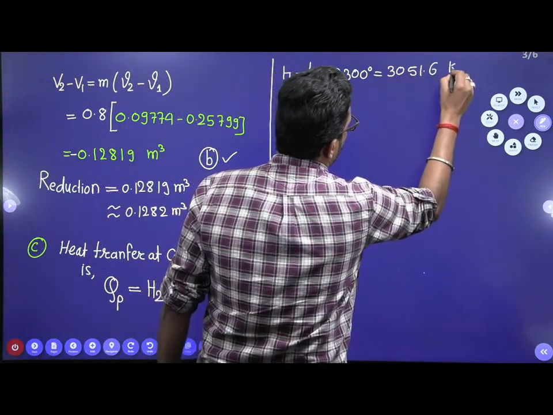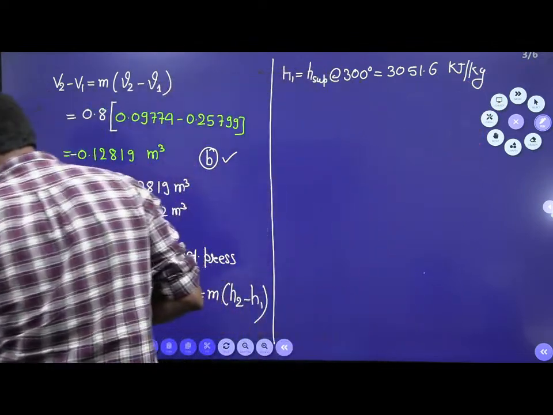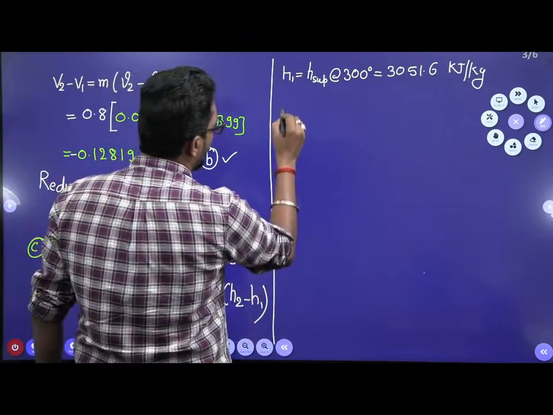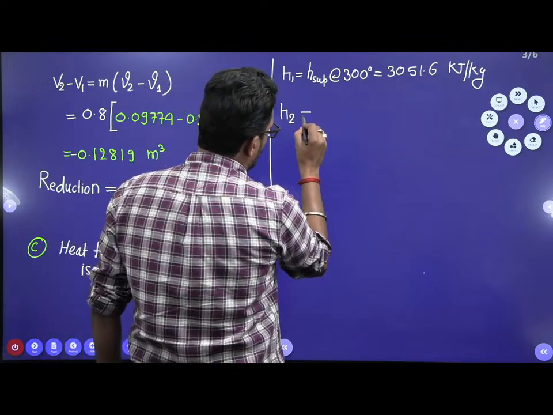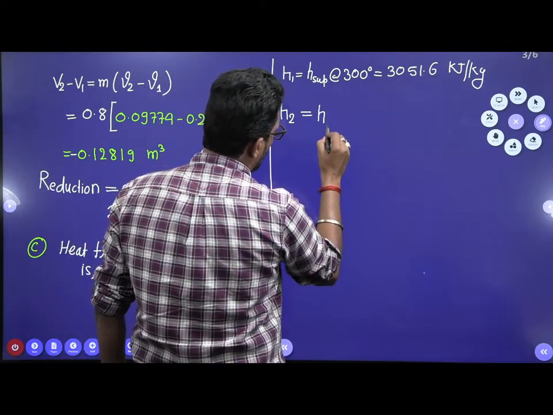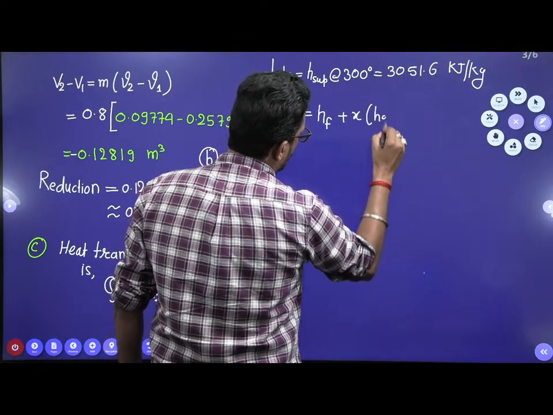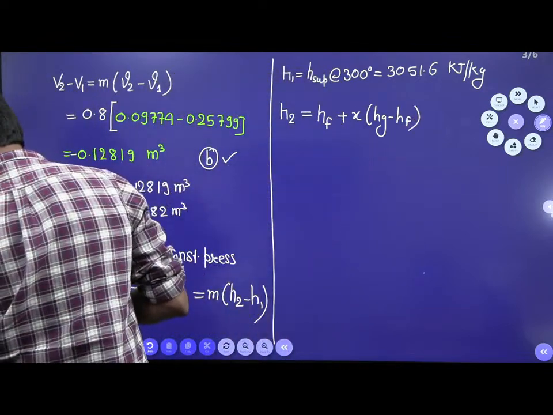H1 is 3051.6 kilojoule per kg. This is given. Now, what is H2 then? How to find H2? H2 is in the wet region, so H2 is equal to HF plus X times (Hg minus HF). Yes or not?